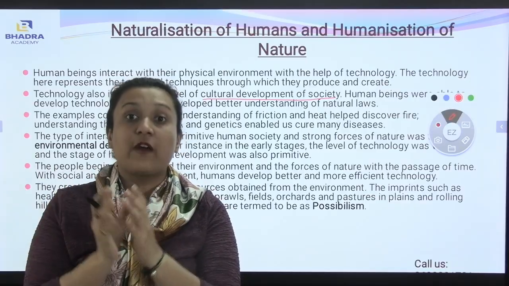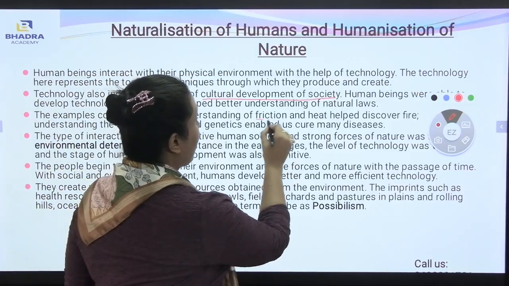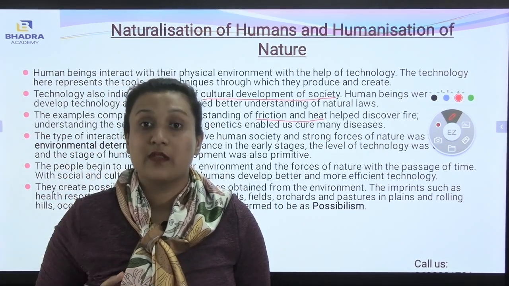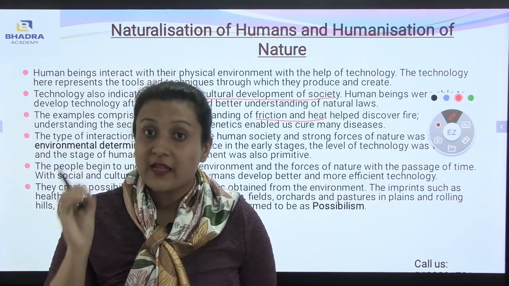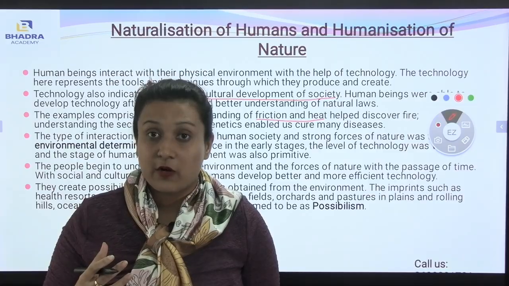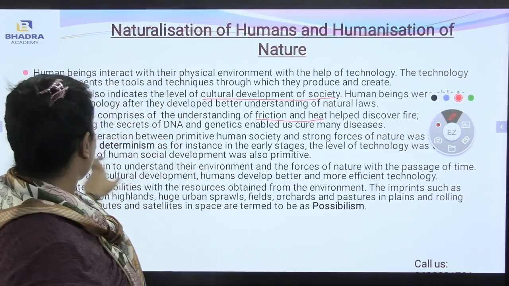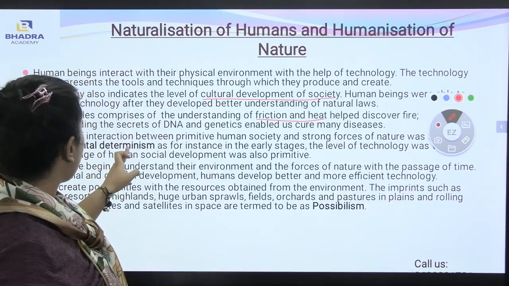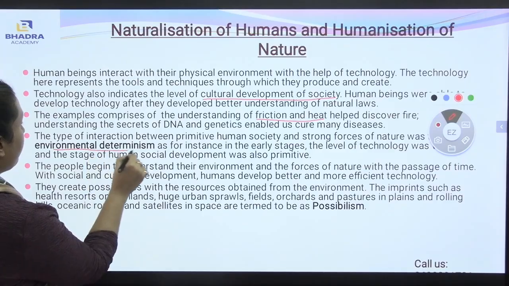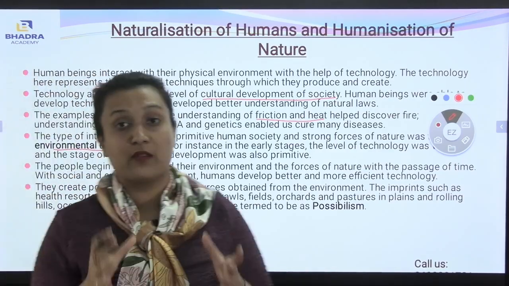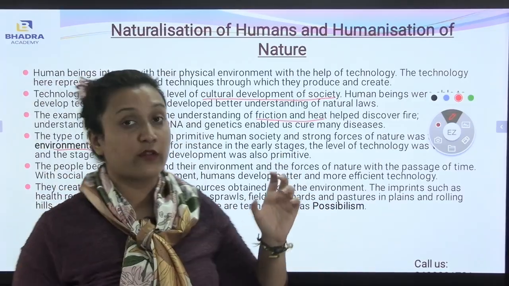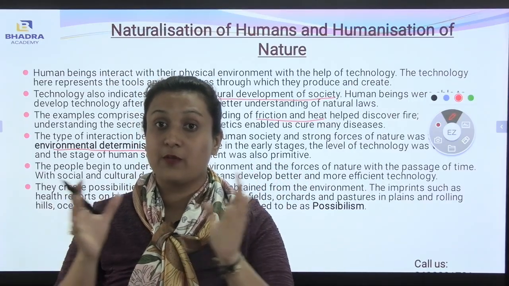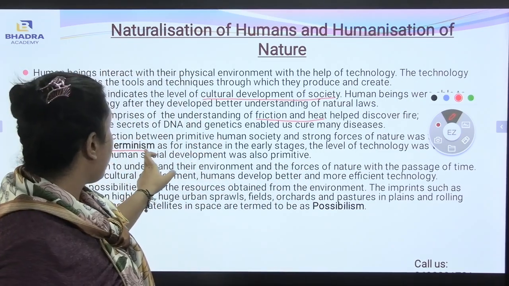During the Stone Age, fire was created with the help of friction and heat. With the help of this science, we interact with the physical environment, and with the help of those scientific principles, we make use of technology to go through the process of civilization. Now, the type of interaction between the primitive human society and the strong forces of nature was environmental determinism. Very, very important. Again, I am repeating, when the primitive human society and the strong forces of nature interact with each other, it is known as environmental determinism.